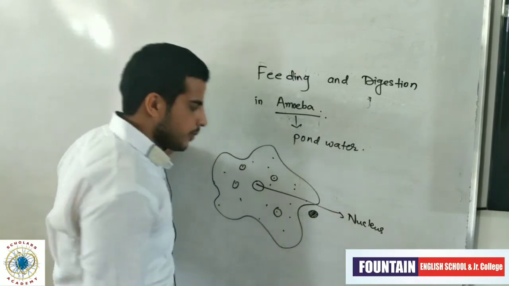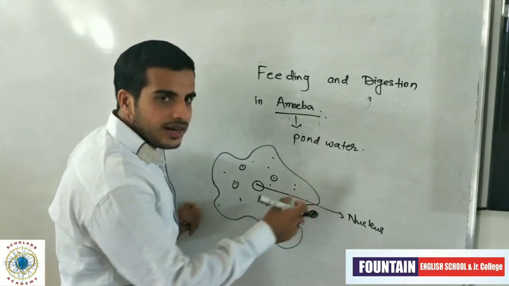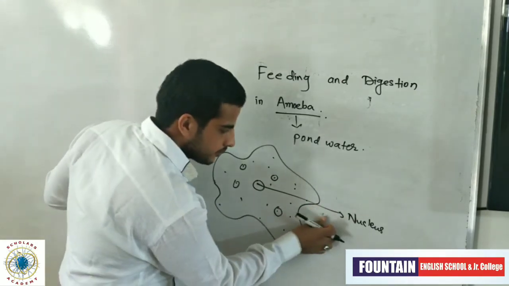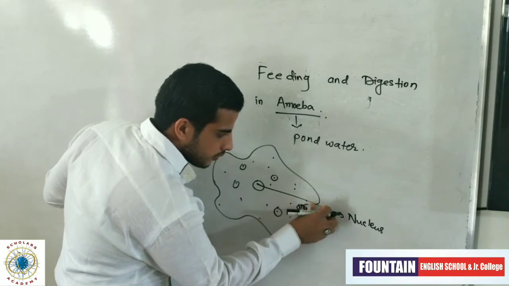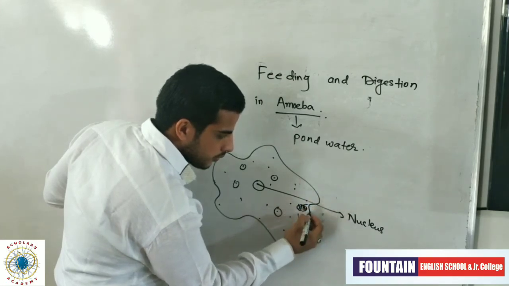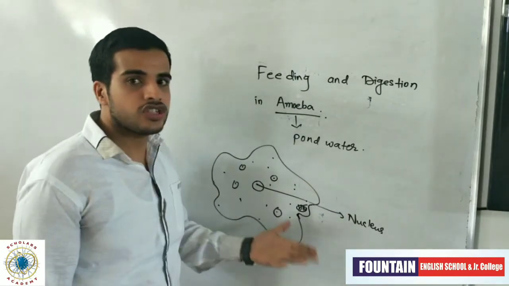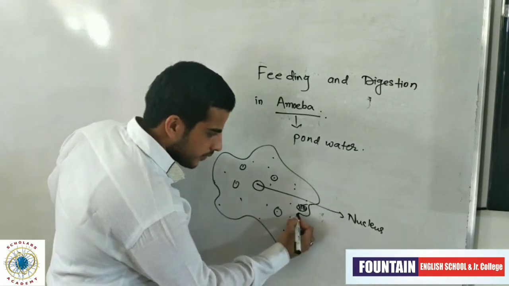Then amoeba comes near to its prey and engulfs it directly, like in this way. And it regains its shape after catching its prey.